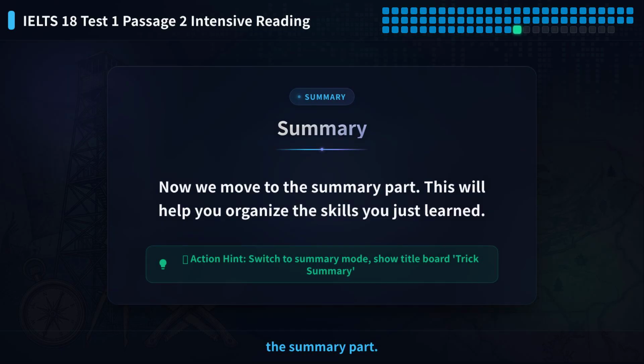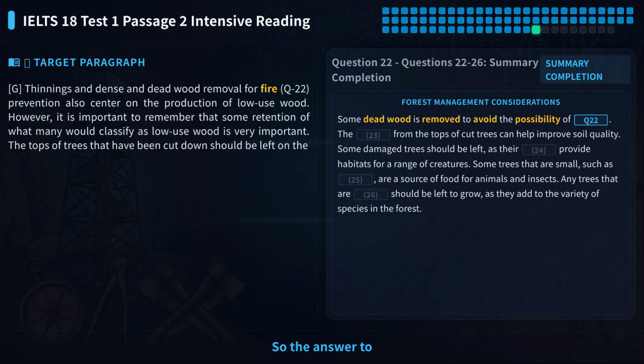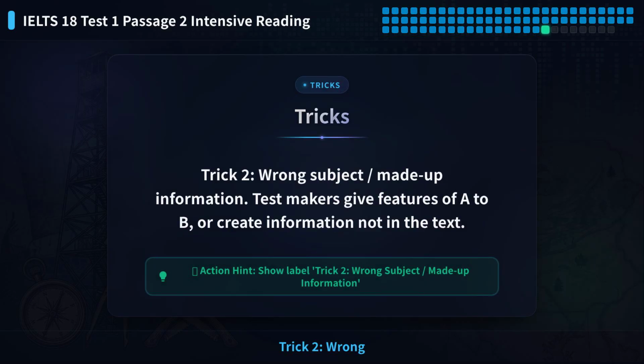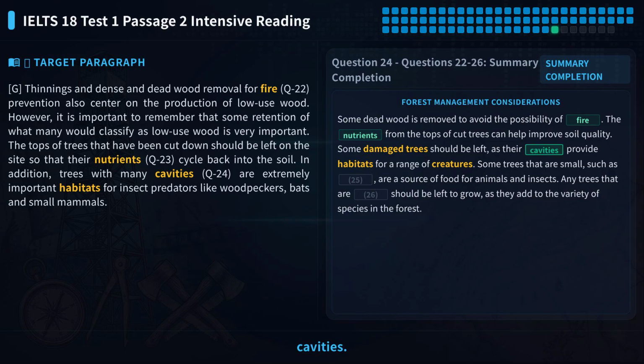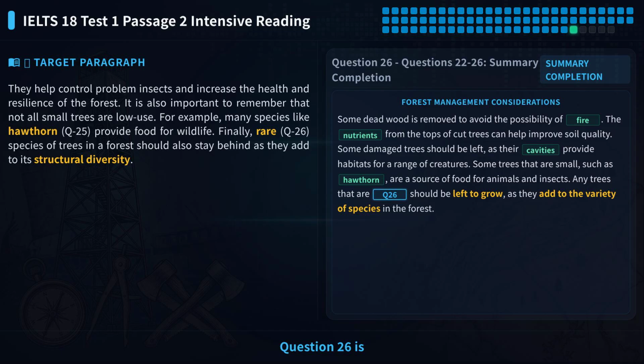Now we move to the summary part. This will help you organize the skills you just learned. Trick 1, opposite meaning / detail distraction. Test makers often change a positive to a negative, or add small details to confuse you. So the answer to question 22 is fire. Trick 2, wrong subject/made-up information. Test makers give features of A to B, or create information not in the text. So the answer to question 24 is cavities. Trick 3, paraphrase/main idea. Test makers use different words to say the same thing, or ask you to find the main point. So the answer to question 26 is rare.